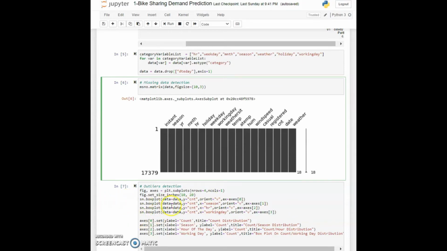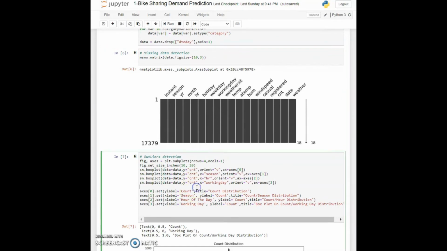So univariate outliers can be detected when you look at the distribution of a single variable, while multivariate outliers are outliers in n-dimensional space, and in order to find them, you will have to look at the distribution in multiple dimensions of multiple variables. So now in cell 7, let's see how we are going to do this in our data.